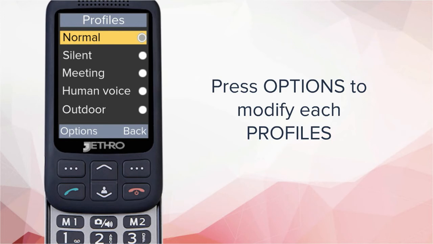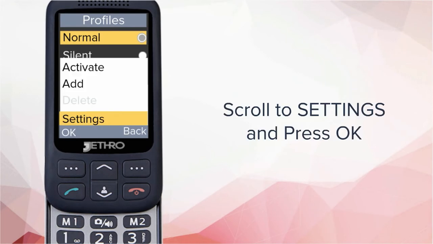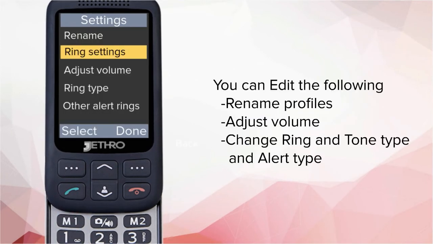Human voice, for example, will have a human voice simultaneously read you back a number once it is pressed. Once you've found one, press Options. Scroll down to Settings and press OK. Here you can edit the following: rename profiles, adjust volume, and change ring and tone type and alert type.